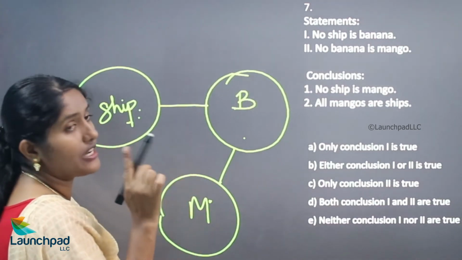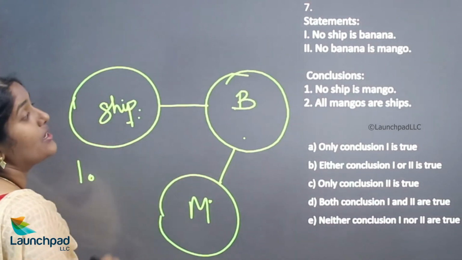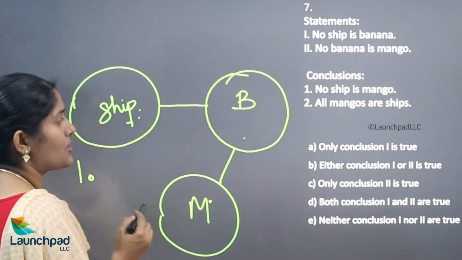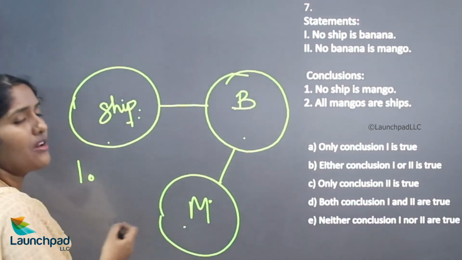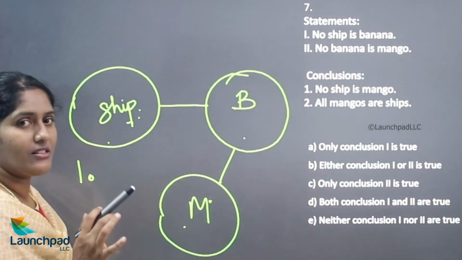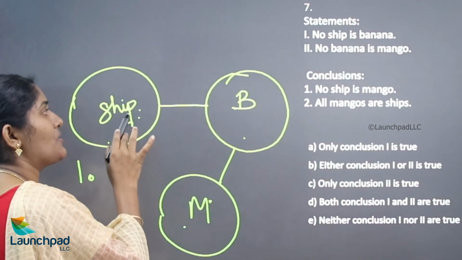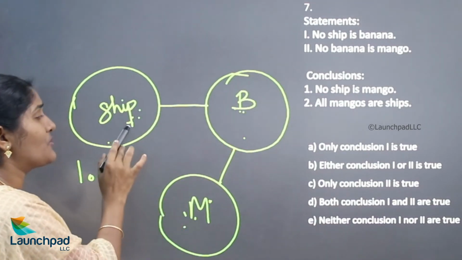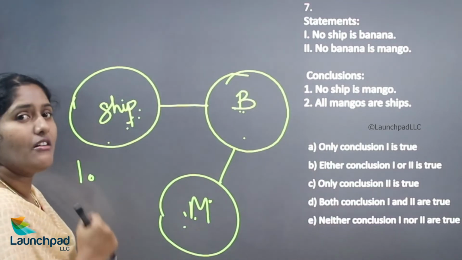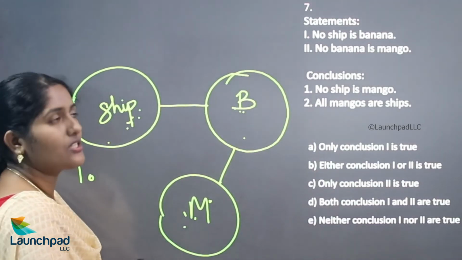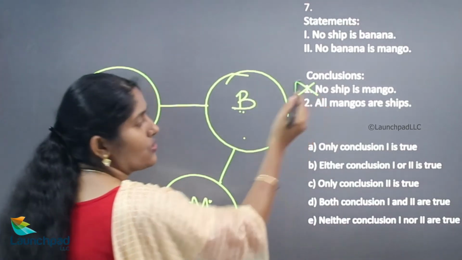Your first conclusion, no ship is mango. Is there any relationship between mango and ship? We don't know about that. We can surely say the relationship between ship, banana, and mango, but what about mango and ship? We cannot determine the relationship. So according to this, the first one is wrong.